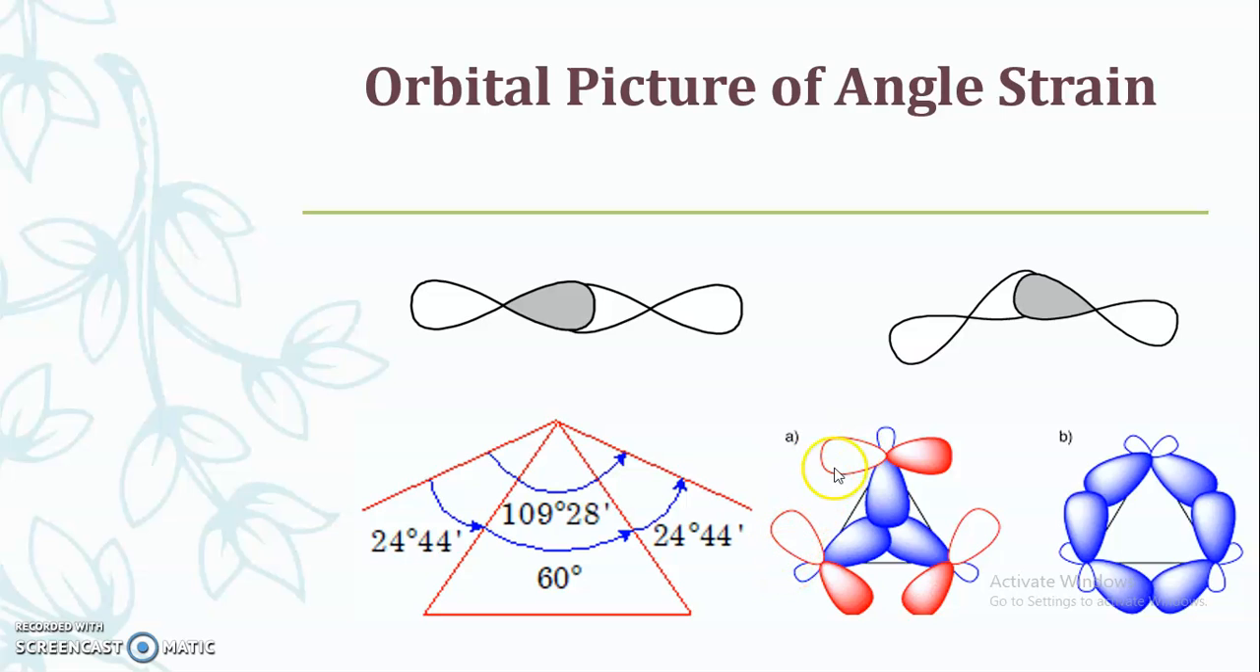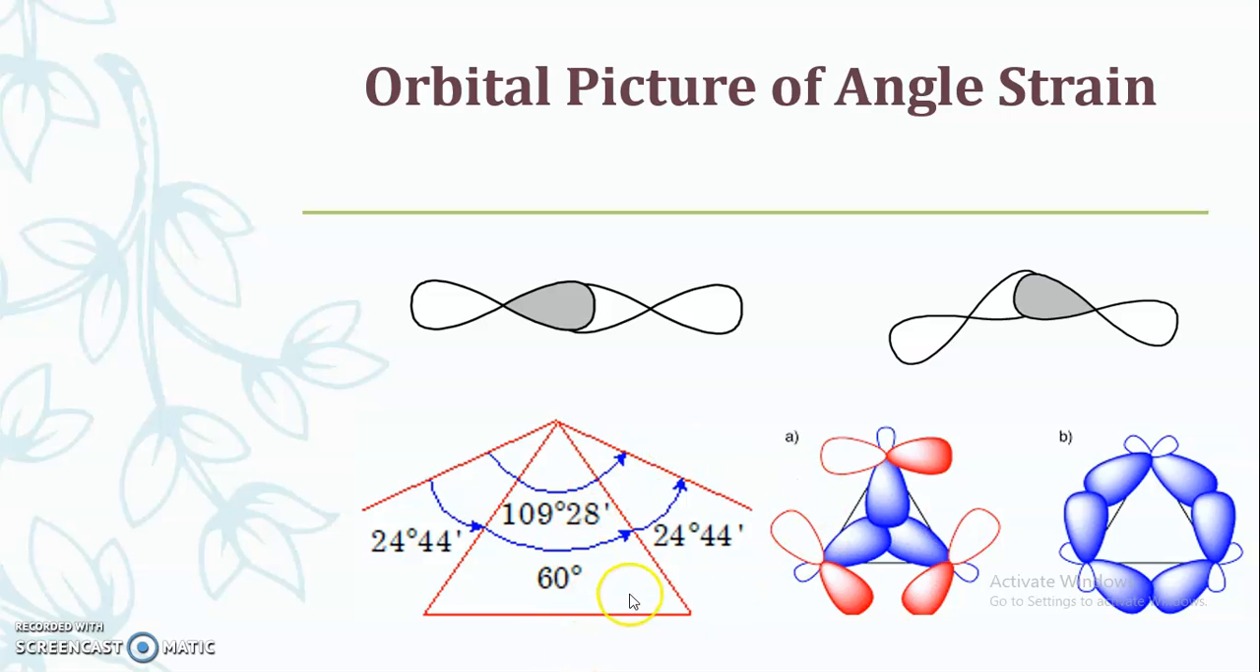But when they maintain the tetrahedral geometry, this type of overlapping does not take place. And in order to get these two orbitals to be overlapped, it's necessary that these orbitals should come inwards towards this particular center. And that's why this incomplete overlapping of orbitals is observed in cyclopropane, and that's why strain is more. And that's why these particular compounds are unstable, like cyclopropane and cyclobutane.